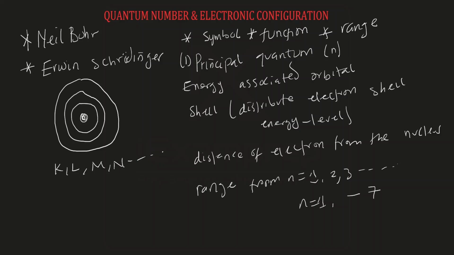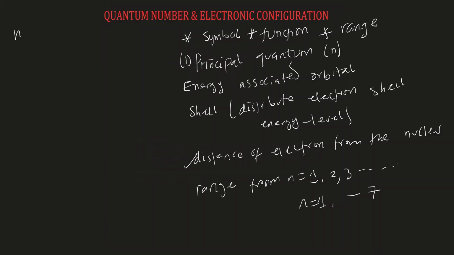So if the principal quantum number of an electron or of an orbital is 1, that means that electron belongs to the first shell, which is called the K shell. If the principal quantum number is 2, it belongs to the L shell, and so on and so forth. So when we say that principal quantum number tells us the distance of an electron from the nucleus, it means that an electron that has n equal to 1 is closer to the nucleus compared to an electron that has its principal quantum number to be 4.